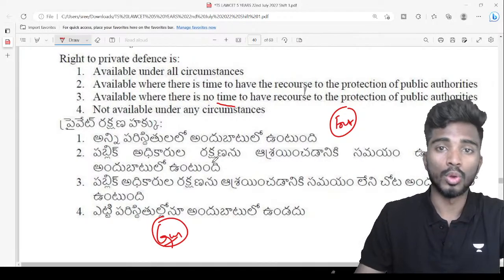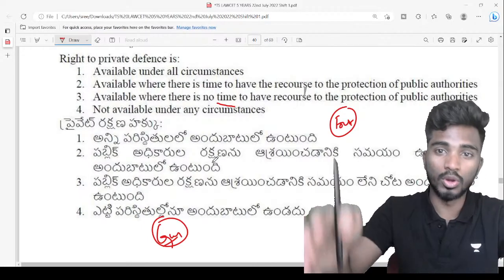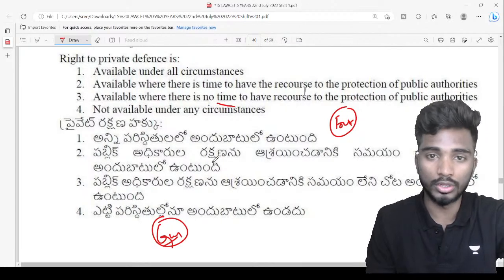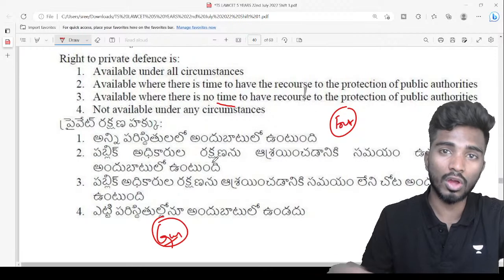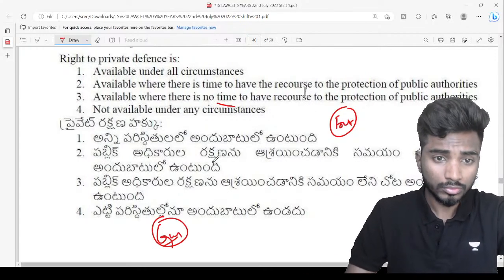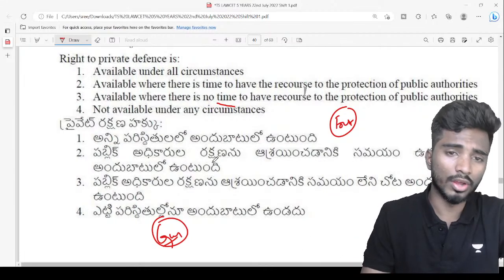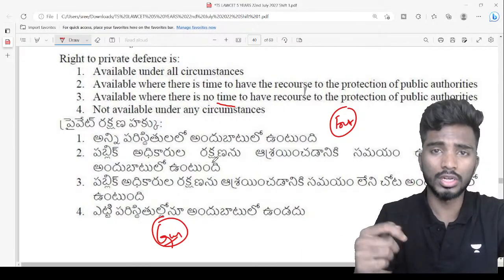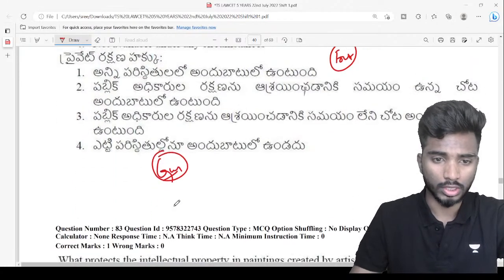So immediately you have to defend yourself. Maybe you point the gun towards him, or take a stone, or take something and make sure that he's not killing you. By the time you make the call, he'll kill you, right? So when there is no time to get the protection of public authorities, at that particular time you will definitely have the right to private defense. Okay, next.